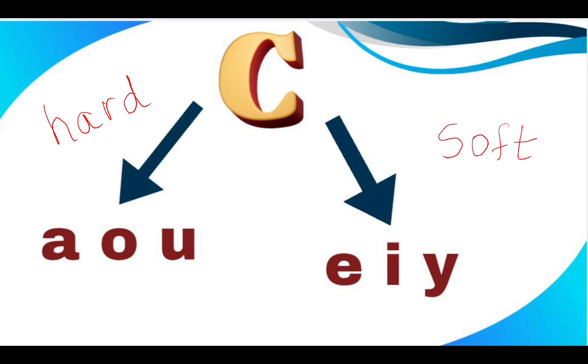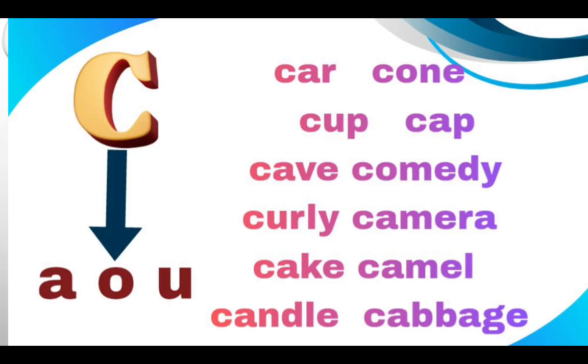Whenever letter C is followed by A, O or U, we use the hard sound of C, that is K. And whenever the letter C is followed by E, I or Y, we use the soft sound of letter C, that is S. Here are the examples of the word.